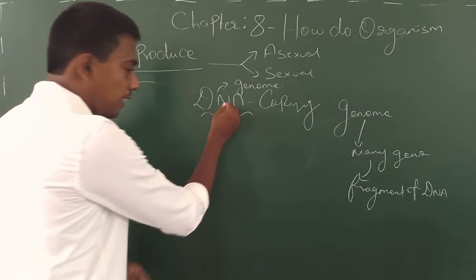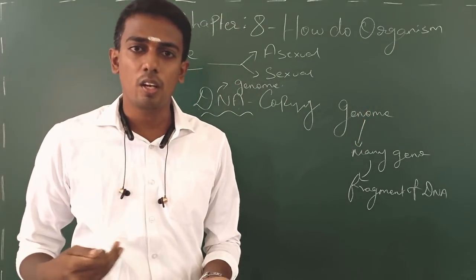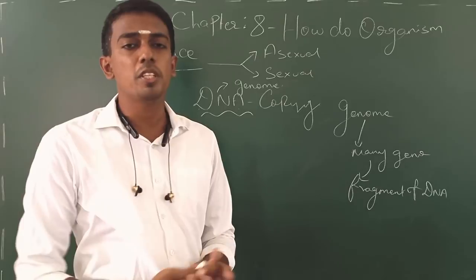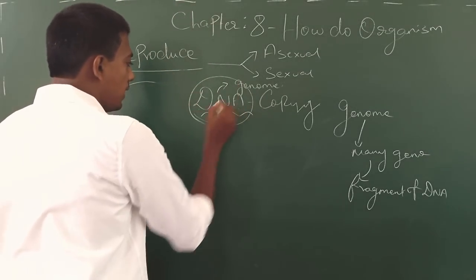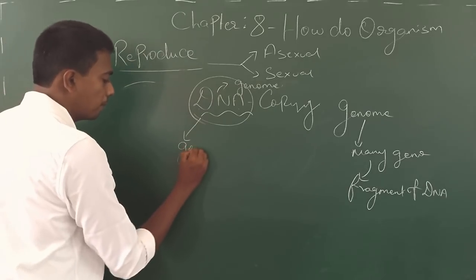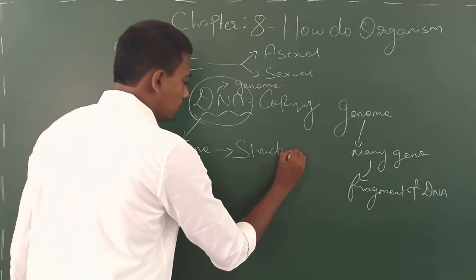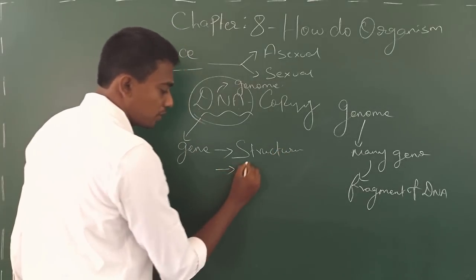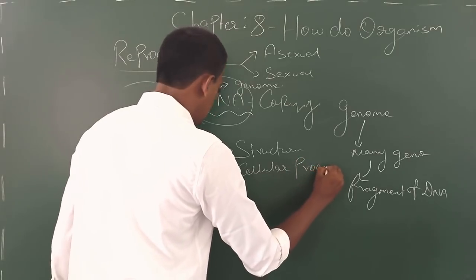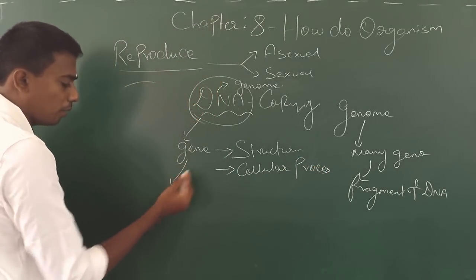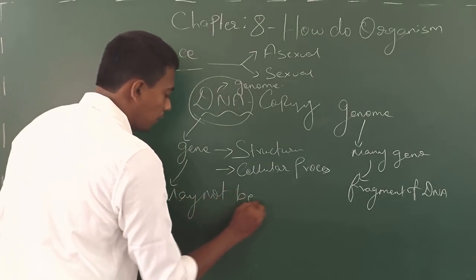So this DNA should get copied from the mother organism to the daughter organism, I mean the progeny or offspring. So it's very important that this DNA, that is a gene, gives structure and several cellular processes. But this DNA copying may not be accurate.